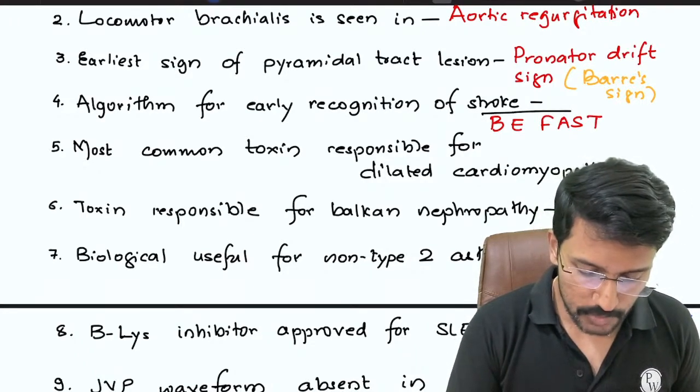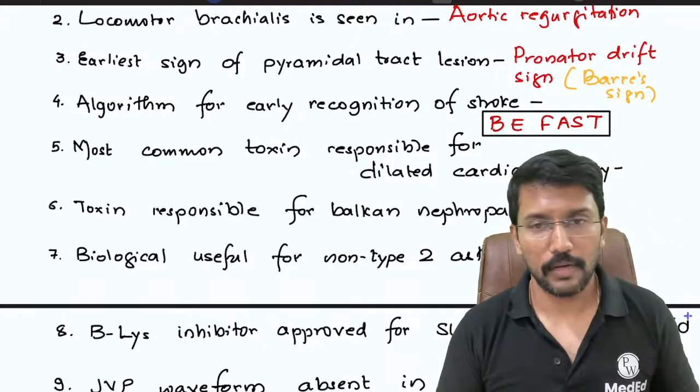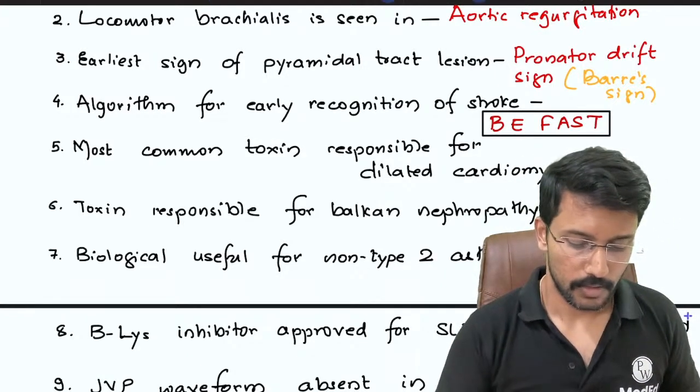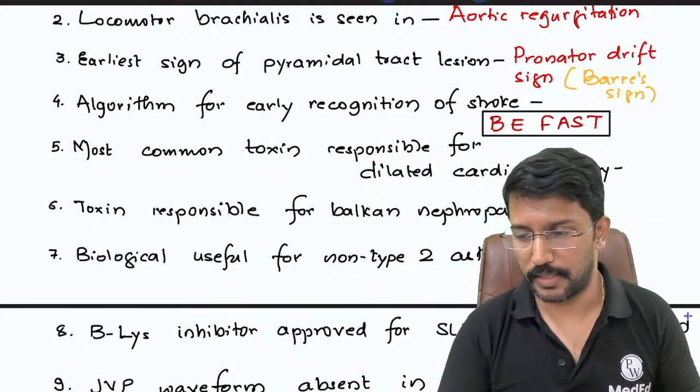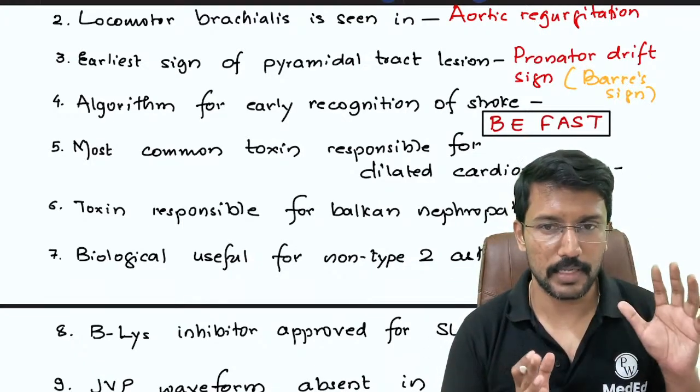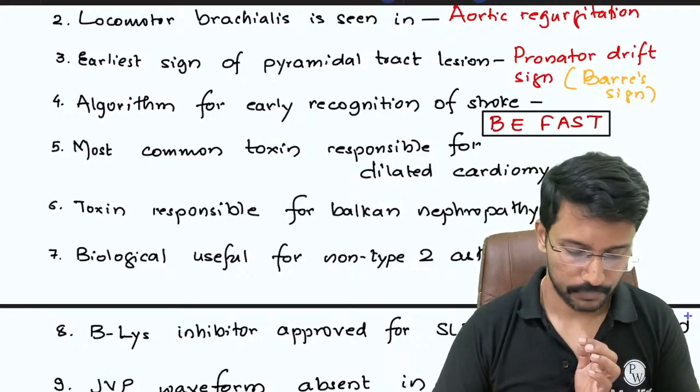Be Fast. Fast was the earlier version. Now we have Be Fast. So in the Be Fast, B refers to balance and E refers to eye abnormalities. So previously FAST, now BE FAST.